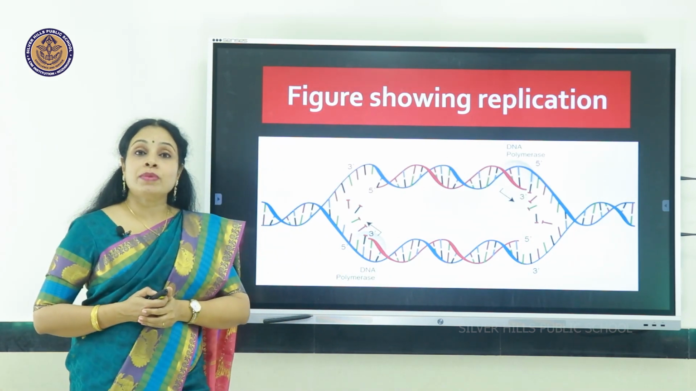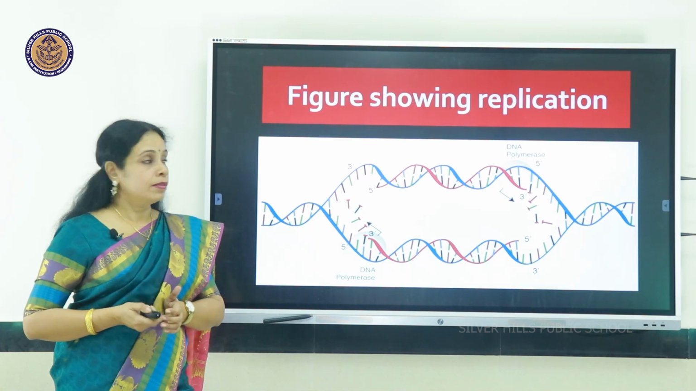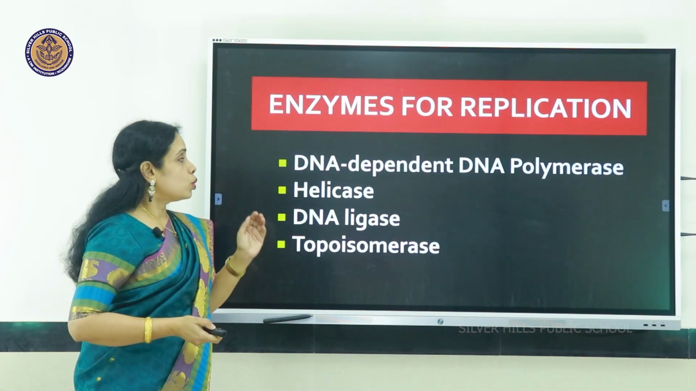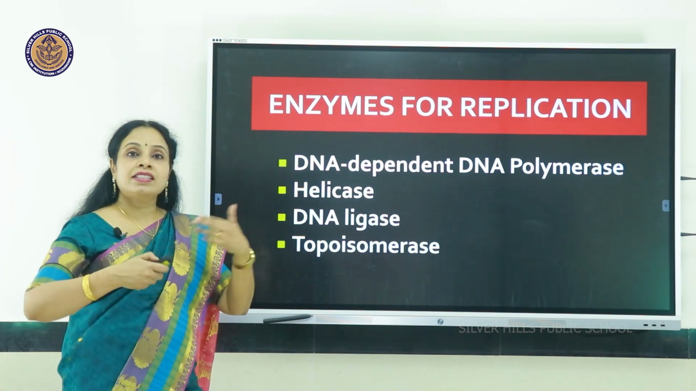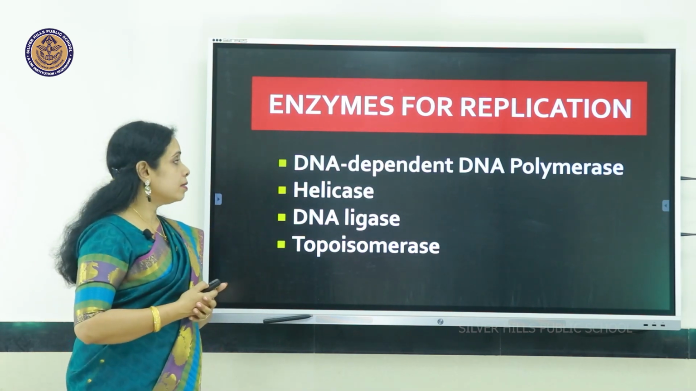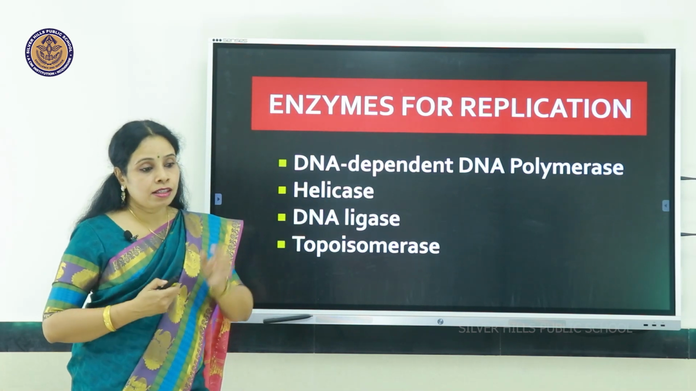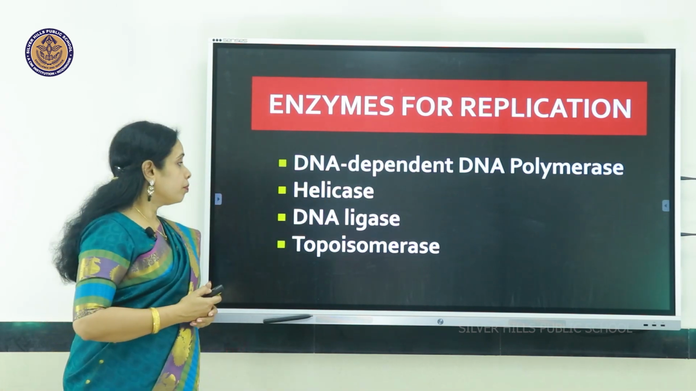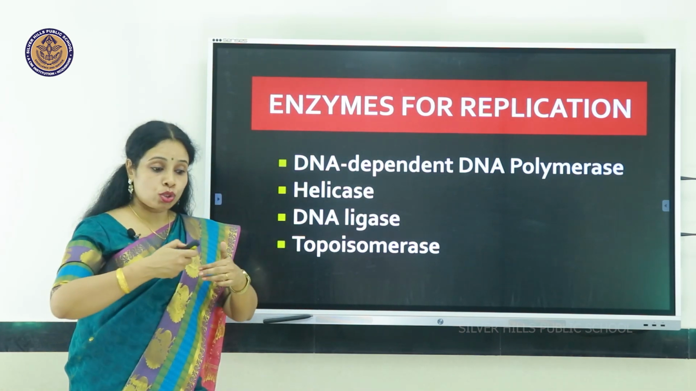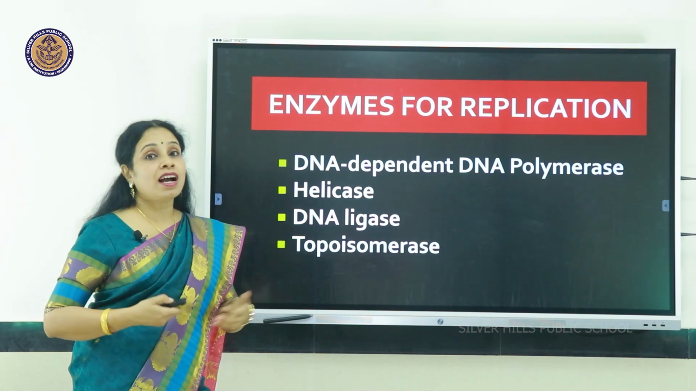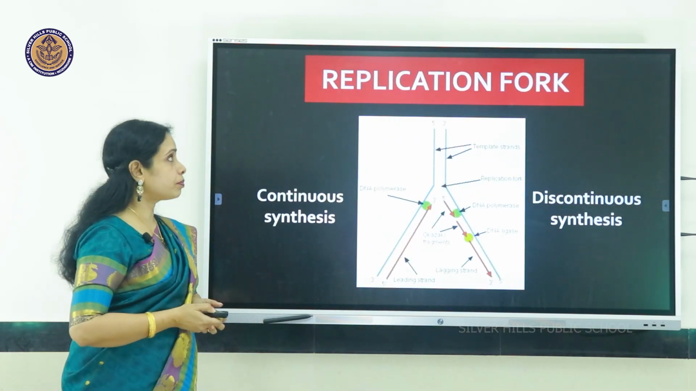That enzyme which is making DNA is called DNA polymerase. Other than DNA dependent DNA polymerase, there are helicases which unwind the helix. There is another enzyme called DNA ligase which will seal the gaps. Yet another one called topoisomerase is also helping in easy unwinding of the DNA helix during replication.